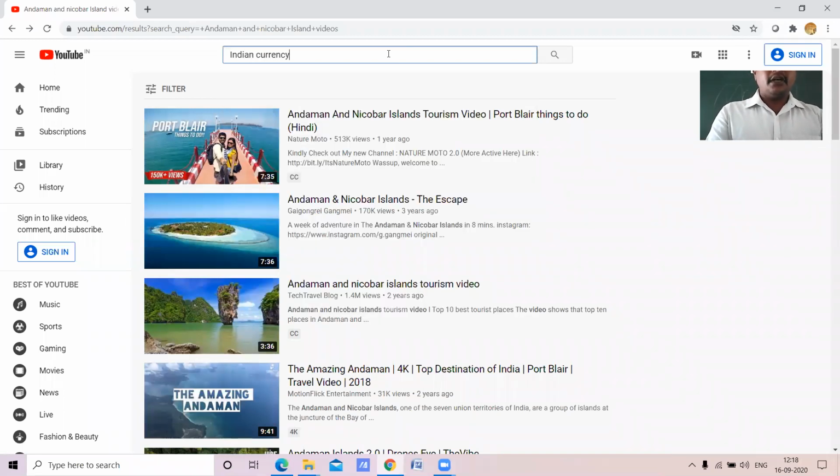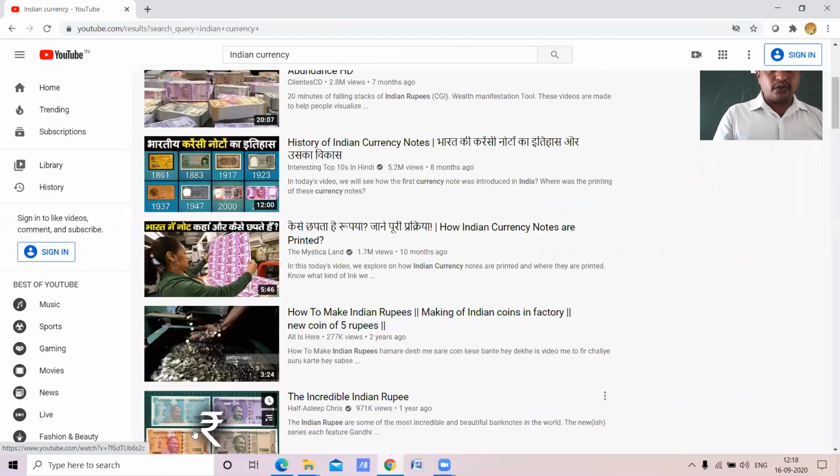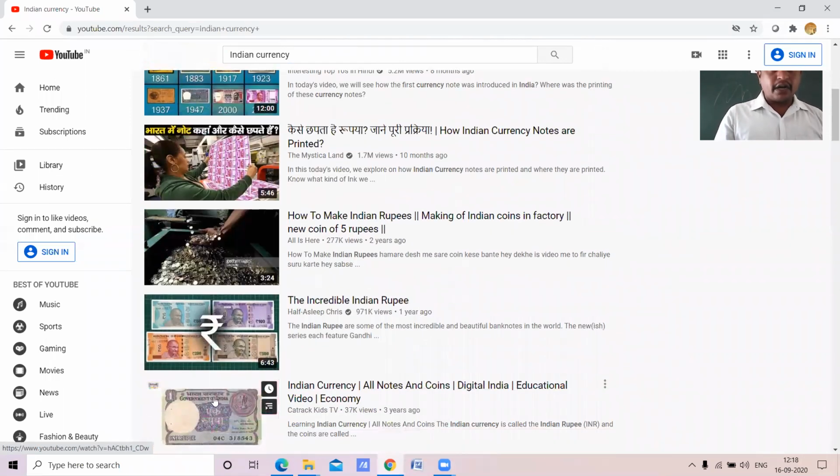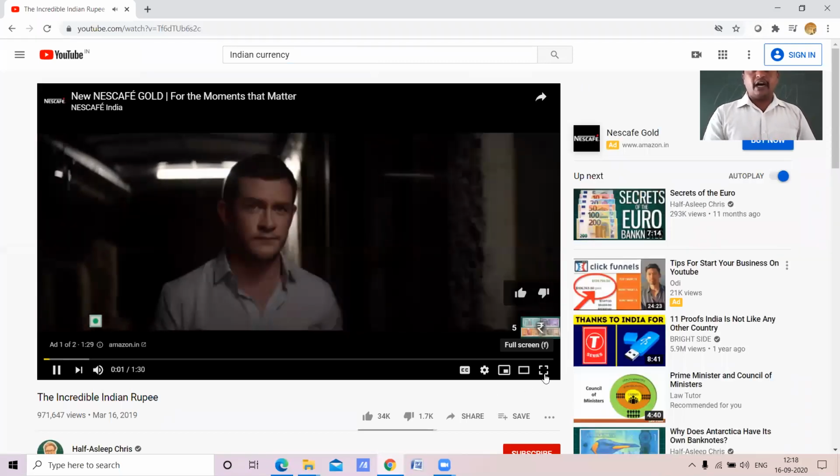What is meant by the Indian currency? Look at this. Especially in the year 2010, a few necessary changes were made. Here are some videos about the Indian currency and foreign currency. Shall we move on now?